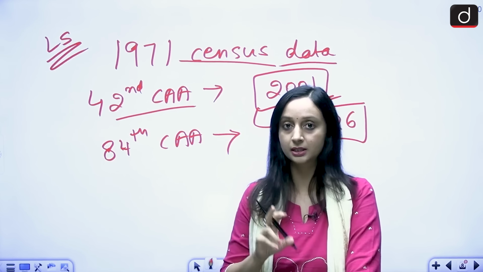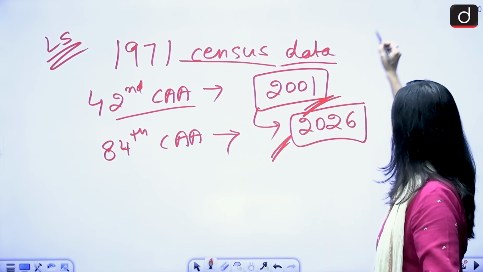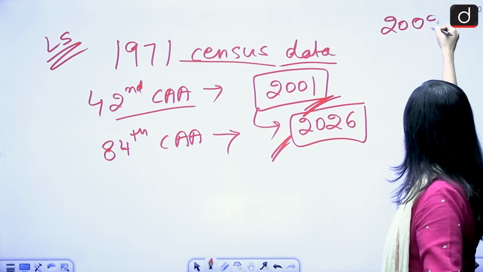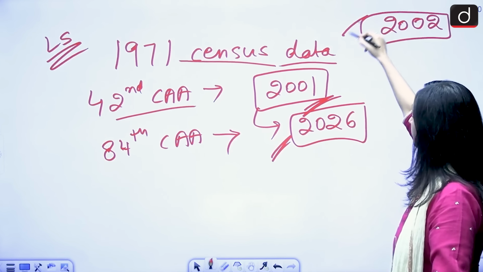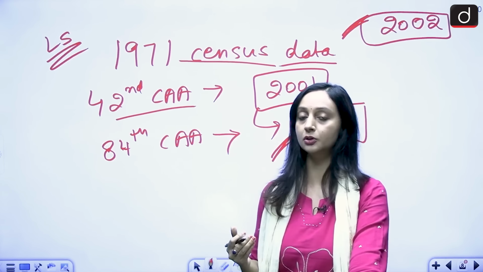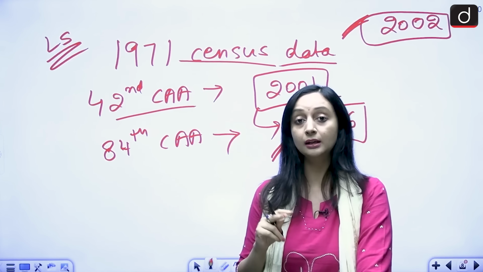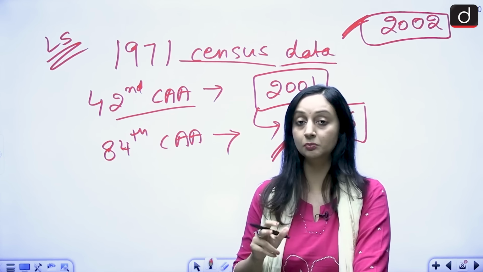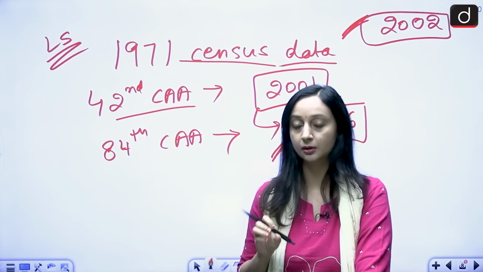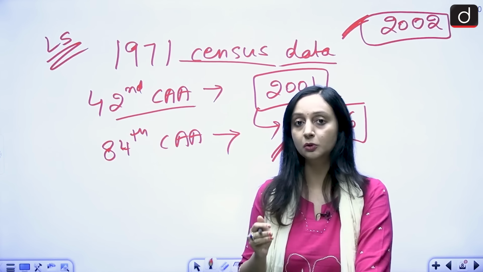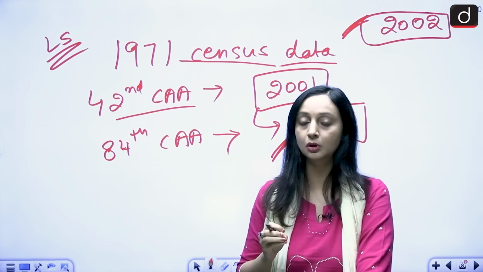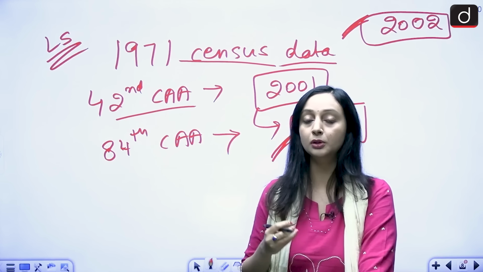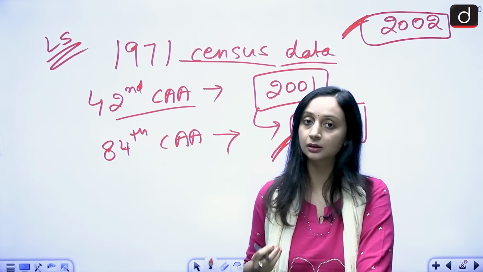Delimitation can happen because delimitation has happened the last time in 2002. So the delimitation can keep on happening. If you want to redraw the boundaries of the constituencies, go ahead, do that. But the representation is not going to change. Representation per constituency, representation per state is not going to change, because we do not want the southern states to be punished for the population control that they have done in the right manner.